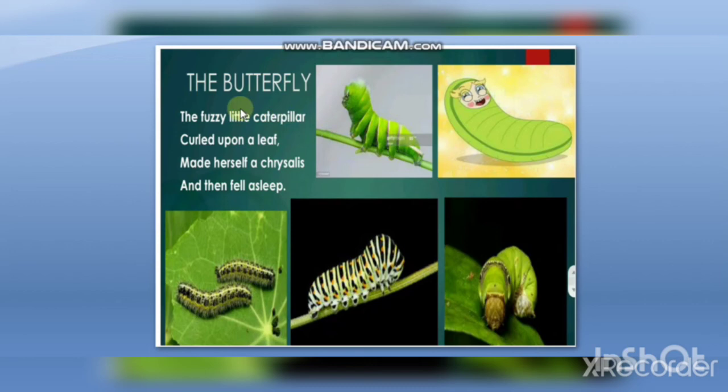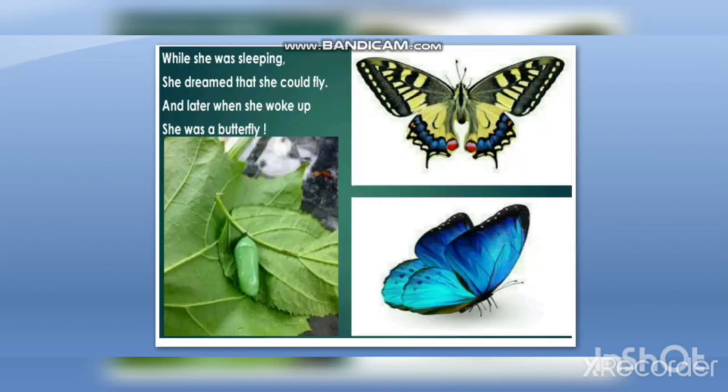Let me remind you of the life cycle of a butterfly. The first stage is egg and then caterpillar. So here we are talking about the caterpillar. Now in the picture I have tried to make it very clear, children. I hope I'm not missing anything.